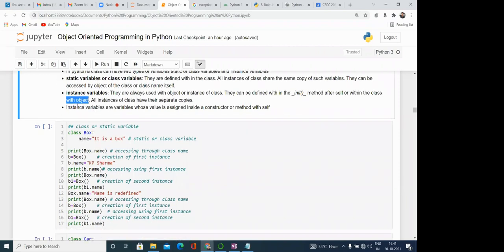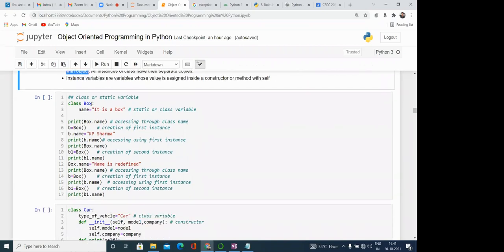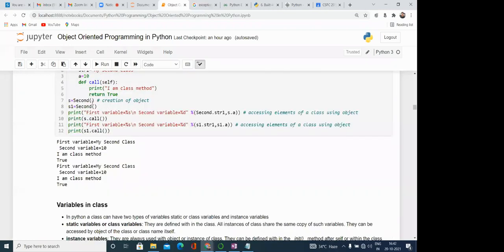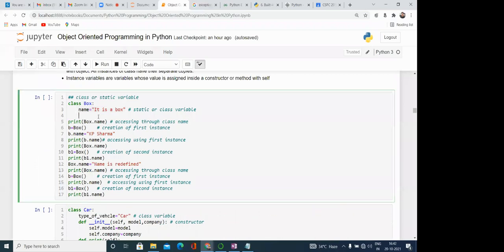So how can we define the instance variable? Here you can see class Box, name is equal to 'it is a box'. This is a static variable, because it is defined within the class. Static variables can be accessed either by the object or by the class name itself. So here, print Box.name. In this way we can access that variable. Only one class is here, and this class contains only one thing at this time: one variable, that is name, and 'it is a box' is the value of the variable.